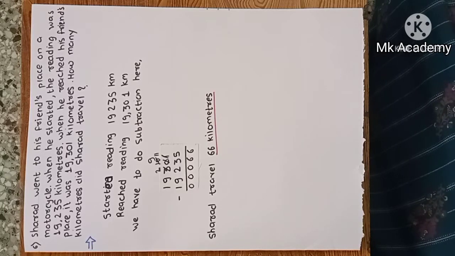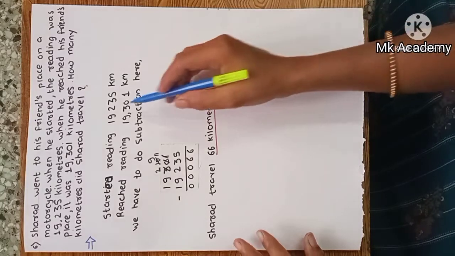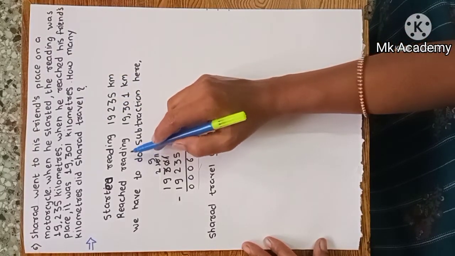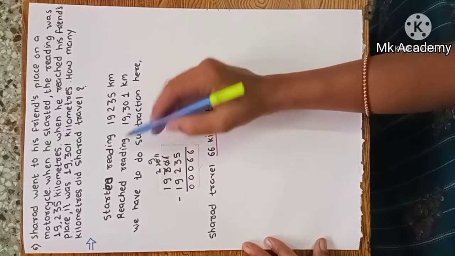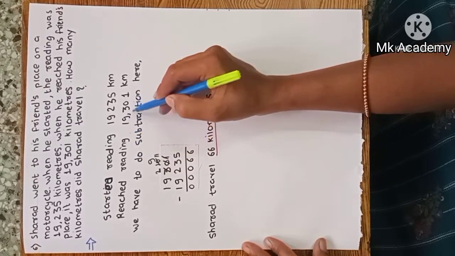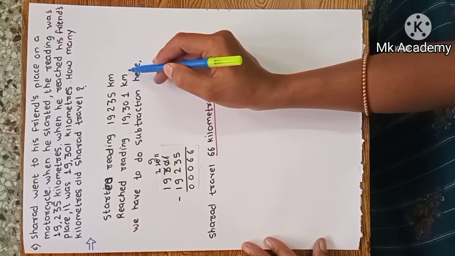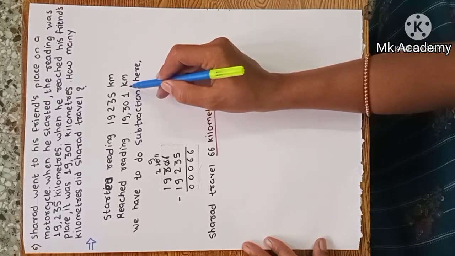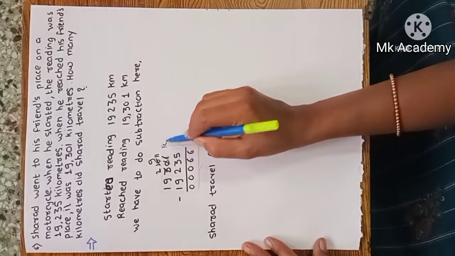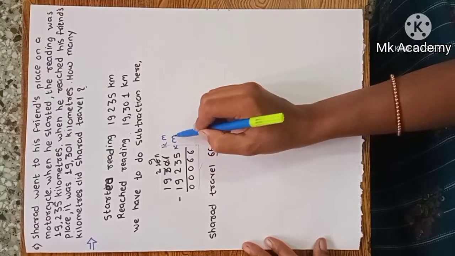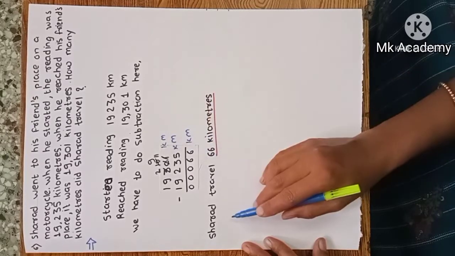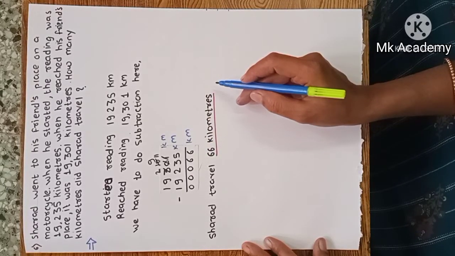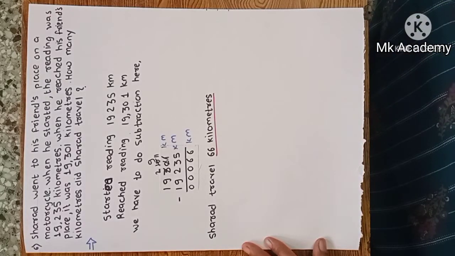First, the starting reading is 19,235 kilometers, and the reading when he reached his friend's house is 19,301 kilometers. We have to do subtraction. Now 19,301 minus 19,235 means Sharad traveled a total of 66 kilometers to his friend's place.